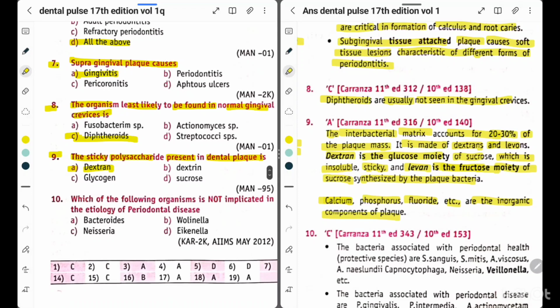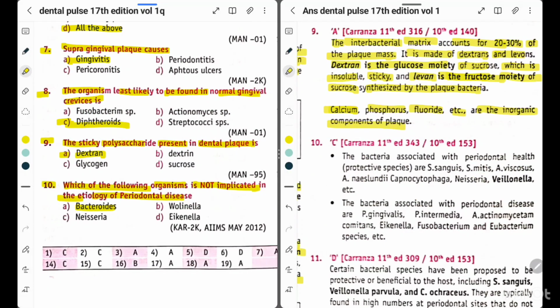Okay. Now question 10. Which of the following organisms is not implicated in the etiology of periodontal diseases? Option A, Bacteroides, option B, Wolinella, option C, Neisseria, option D, Eikenella. So the answer is option C, Neisseria.